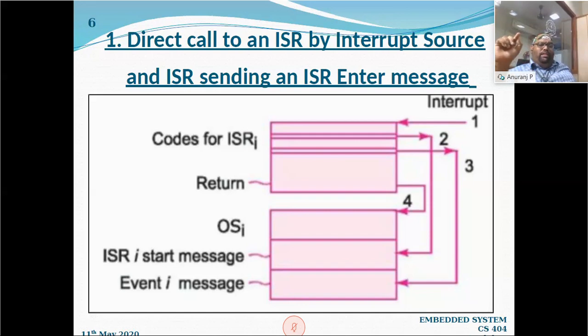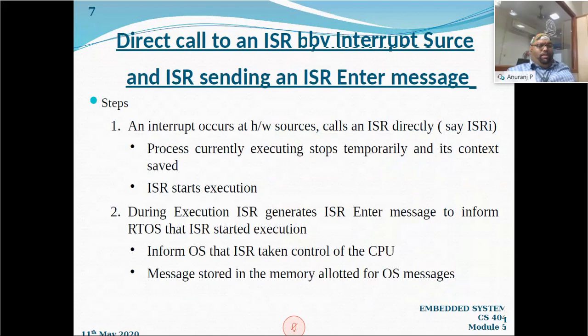For example, an ith interrupt is happening. Say a hardware resource is interrupting. A particular interrupt is occurring. An event is occurring. An interrupt is coming. It will directly go to the interrupt service routine corresponding to it. The operating system will not have an intimation regarding the interrupt occurring. First, the interrupt is going to invoke the ISR directly. That is the first step.